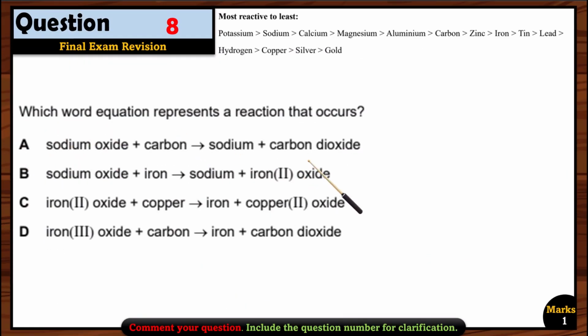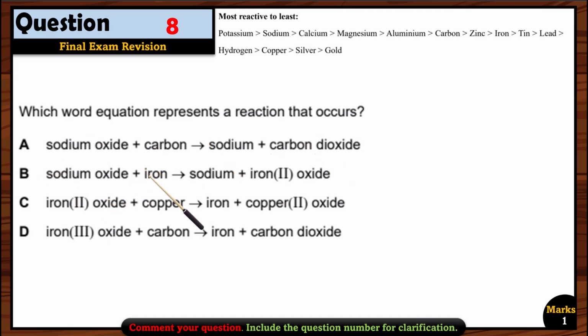Question 8. Which word equation represents a reaction that occurs? Okay, so let's see one by one. For this one, you have to again remember the reactivity series. Let's see sodium oxide when reacted with carbon. Of course, no reaction because carbon is less reactive than sodium, so no reaction.